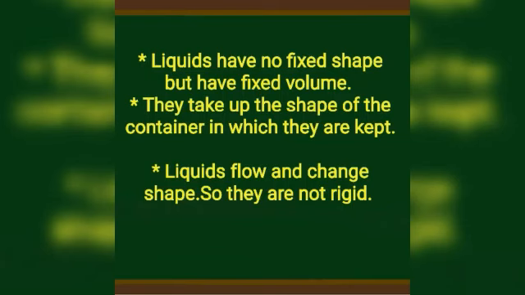So, liquids have no fixed shape but have fixed volume. They take up the shape of the container in which they are kept. Liquids flow and change shape, so they are not rigid. The rate of diffusion of liquid is higher than that of solid, because in the liquid state, particles move freely and have greater space between them.